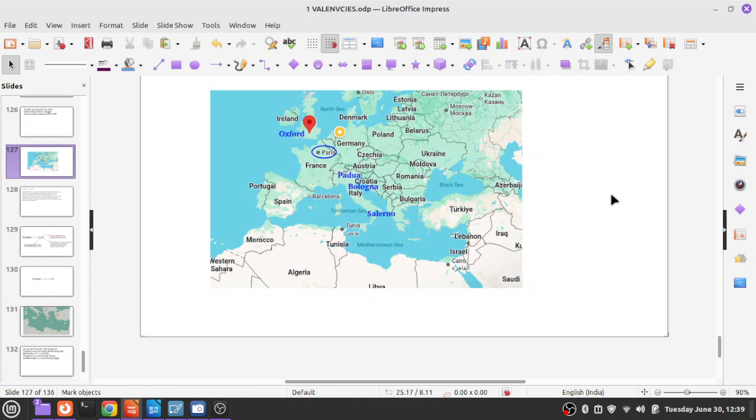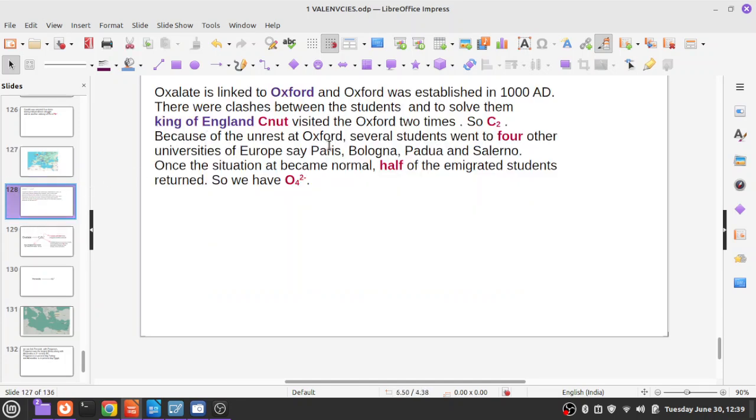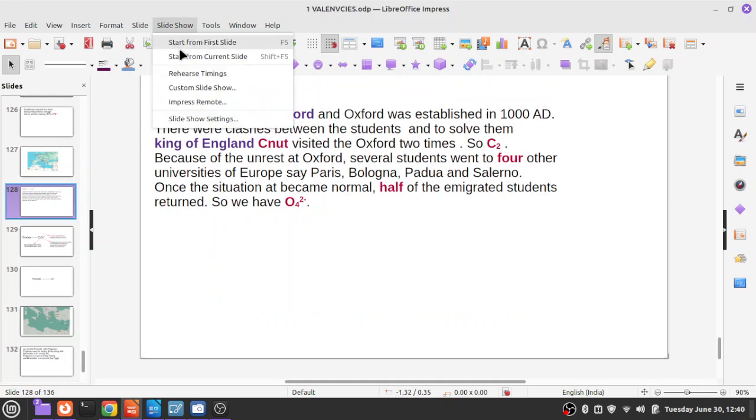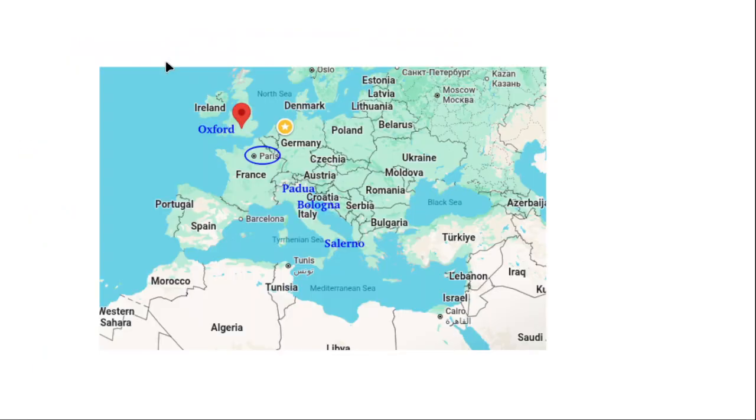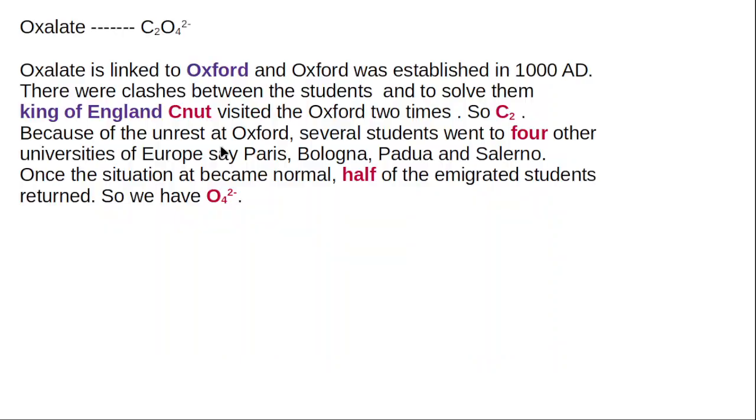Here you can see Oxford. Oxford University was established around 1000 AD, but there were clashes between the students. To solve the clashes, the King of England at that time, Cnut, visited Oxford 2 times to solve the problems.